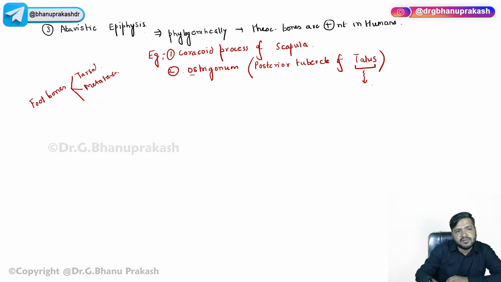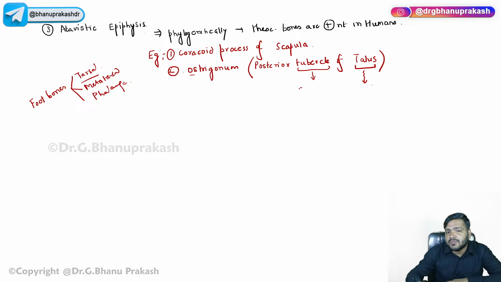Tarsals, metatarsals and phalanges. Yes, part of the tarsal bone, you guys are right, the seven tarsal bones, and we have the talus. Now when I say tubercle, tubercle का मतलब सबको पता है, it is a small rounded projection, and posterior means it is located on the posterior side, पीछे की तरफ होता है। टैलस बोन जो होती है उसके पीछे की तरफ ये स्मॉल राउंडेड प्रोजेक्शन दिखता है। So that is basically os trigonum.